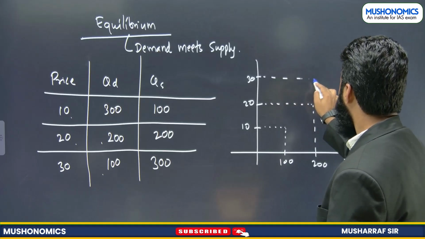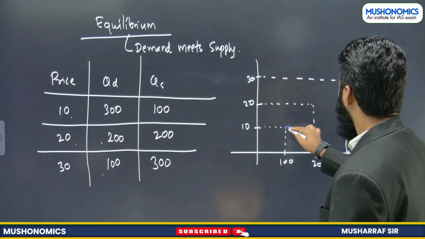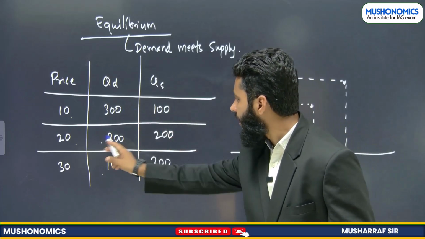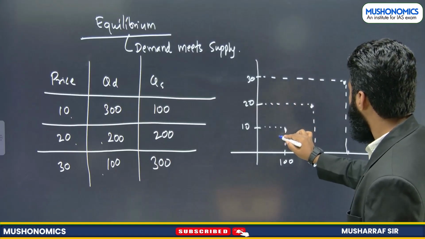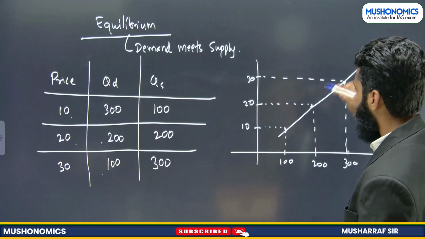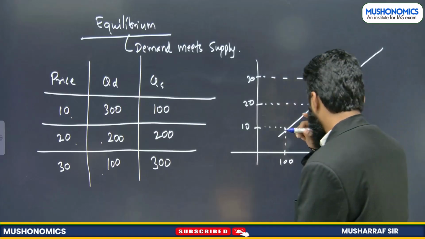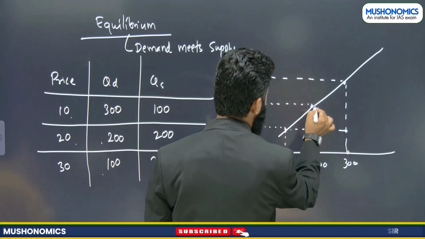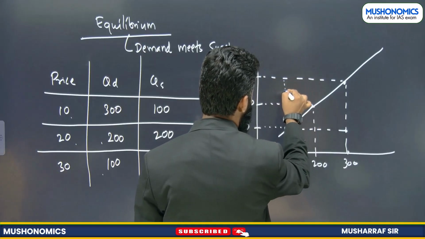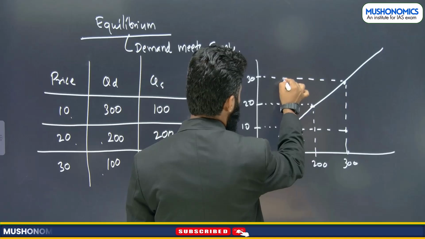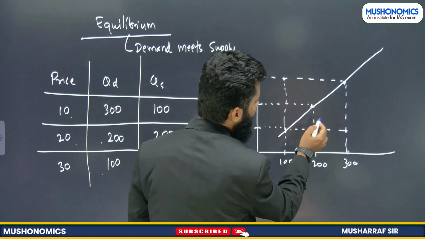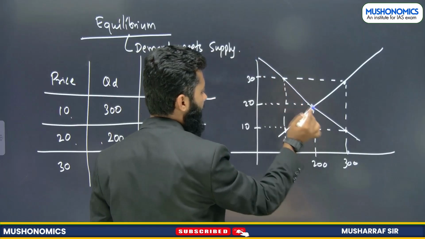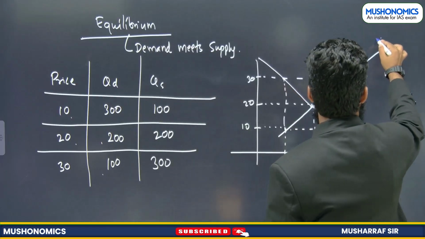This is our supply curve: 10, 100; 20, 200; and 30, 300. Now let's plot the demand curve. At 10 it is 300, and at 30 it is 100, right? So this is the demand curve and this is the supply curve.